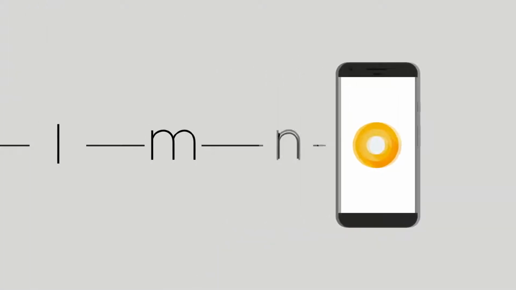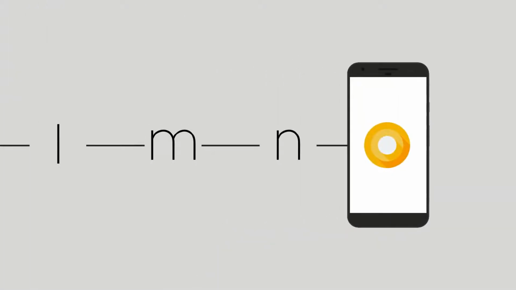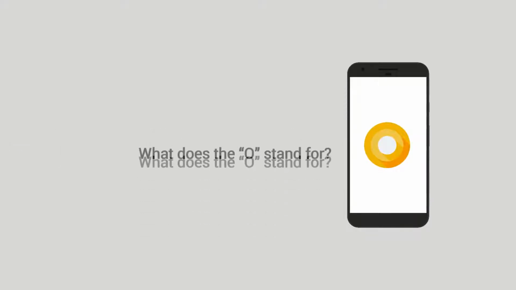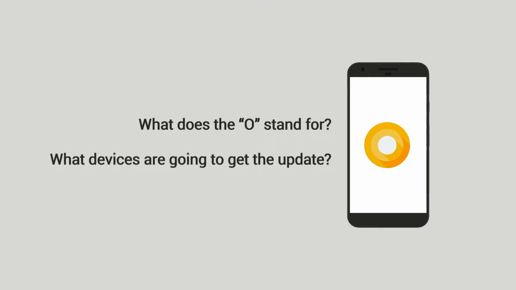This is Android O. It's the next step in the evolution of the Android operating system, and right now there are a lot of questions about this release that we don't really have answers to, like what does the O stand for or what devices are going to get the update. But at this point we do have a pretty good idea as to what new features Android O will offer, so let's talk about them.